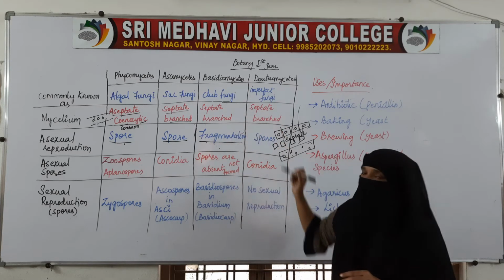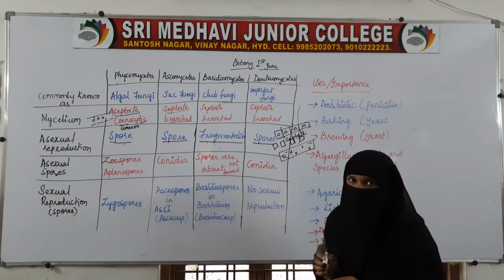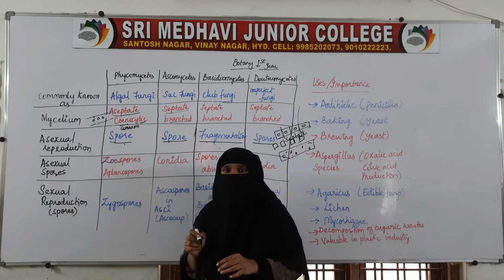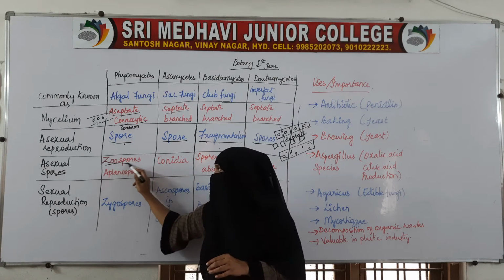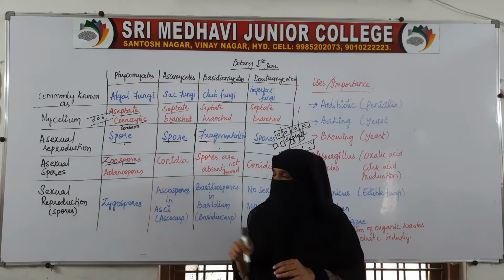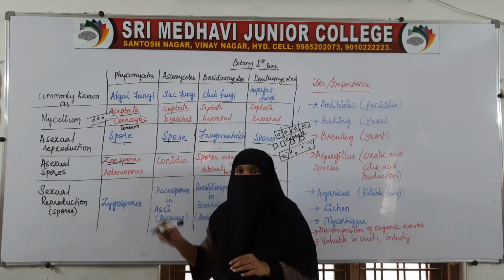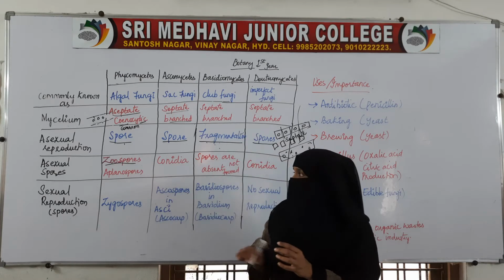And in Deuteromycetes also, asexual reproduction takes place by spores. In Phycomycetes, if asexual reproduction takes place by spores, then the spores are called zoospores. Some members will produce zoospores, some will produce aplanospores.